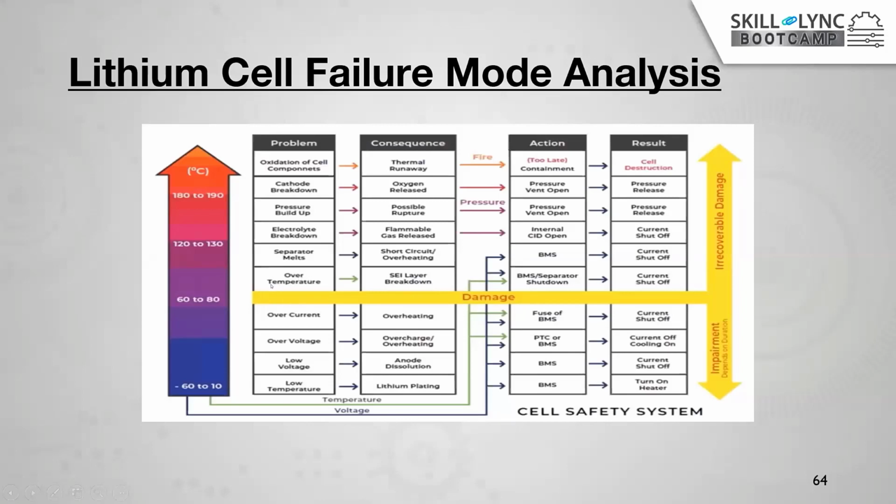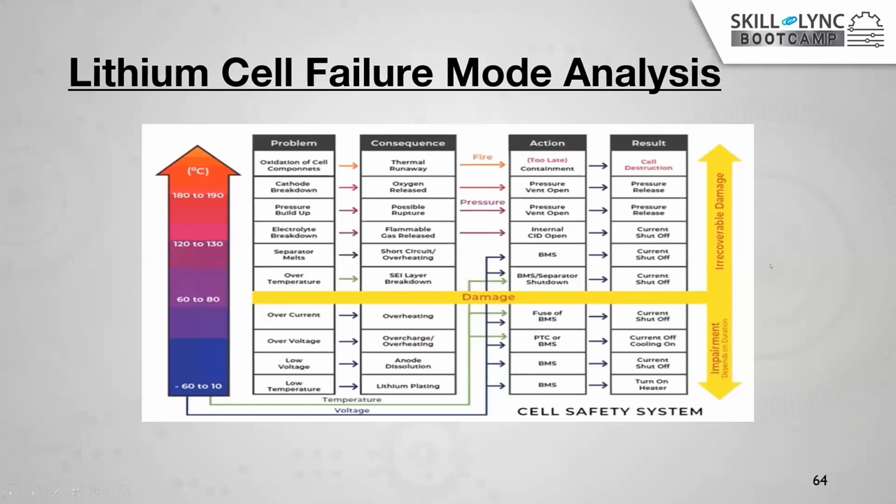That battery is having an over temperature. What happens? The SEI layer is going to break down. Then it will immediately give a signal to the BMS, and the BMS will shut down separately. It will indicate that your battery is going to be overheated, please shut down, turn off your car or separate the battery. So the result is the current will be shut down or turned off.